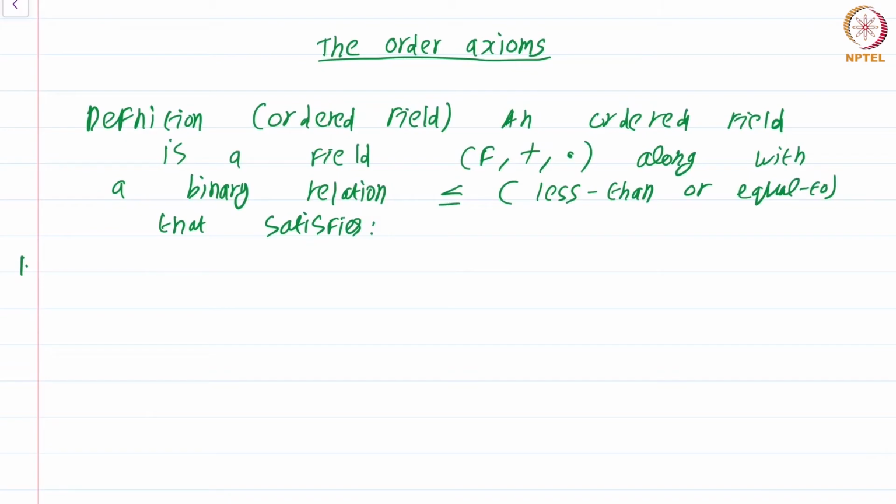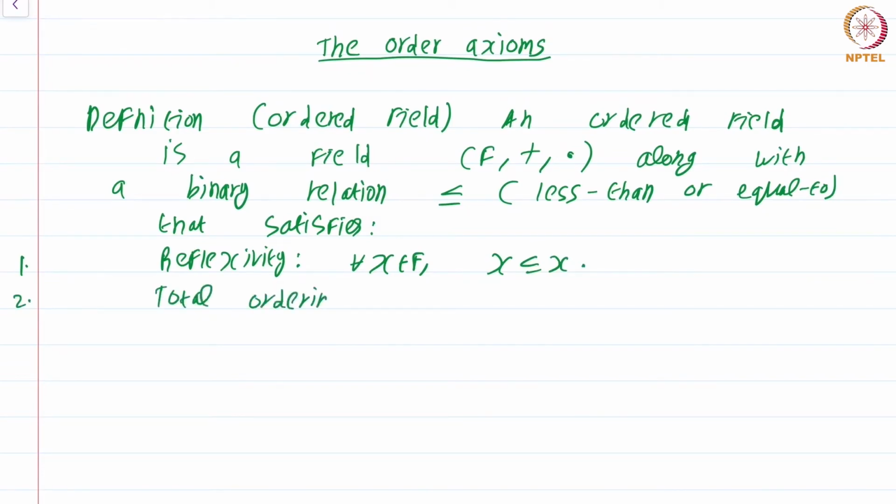Number one, reflexivity. This should remind you of something from the last week. For all x in F, x is less than or equal to x. Two, total ordering.